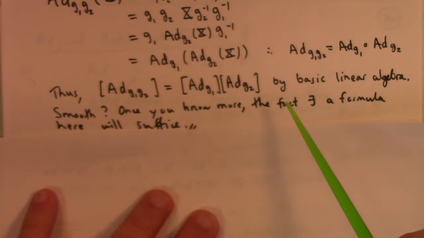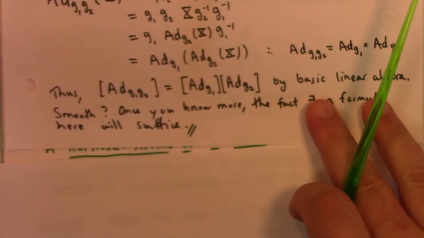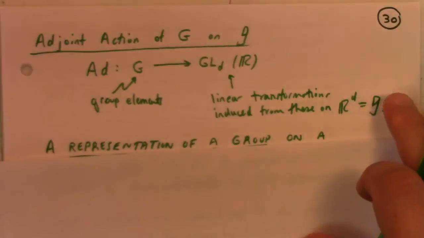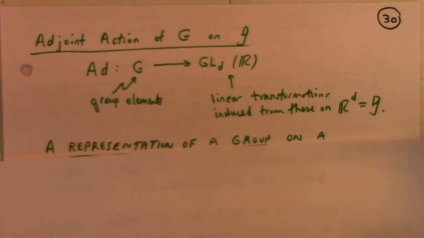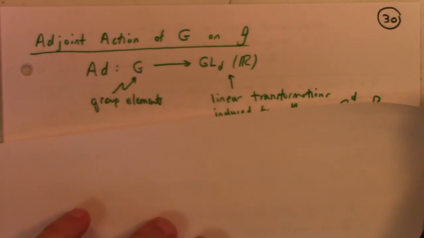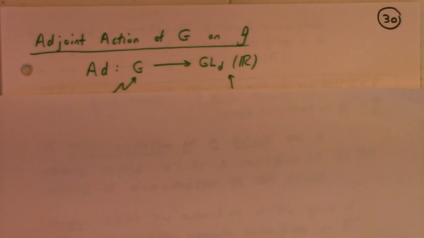Anyway, smooth, well, there's a formula, so it's smooth. All right, the adjoint action of G on G. So I'm going to stop here and pick it up again.